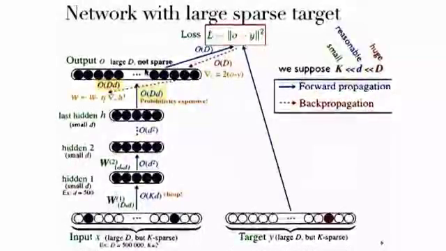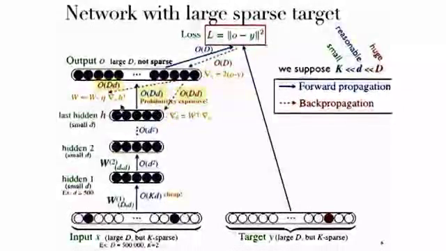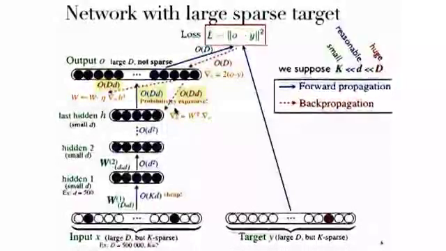And here comes the expensive part. The update to this weight matrix is a rank 1 update, but it's a rank 1 update to the full big D times small d matrix, right? So it's also O of big D times small d. And computing the gradient with respect to H is also a big D times small d operation, because that's a matrix product with a full matrix and a non-sparse vector. Right. But once we have this gradient, then all the rest, so all this is prohibitively expensive. All the rest is pretty cheap.